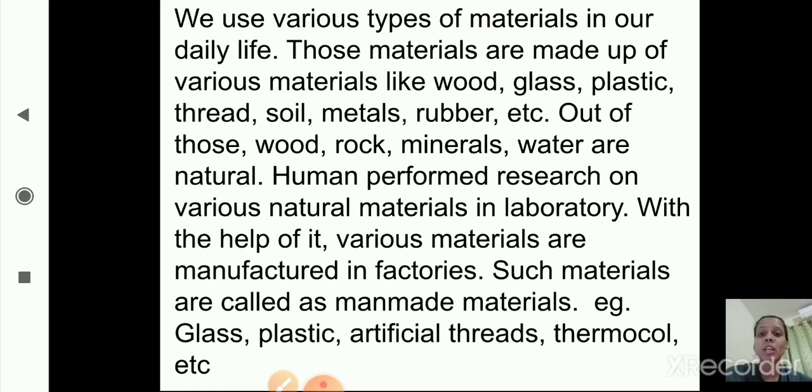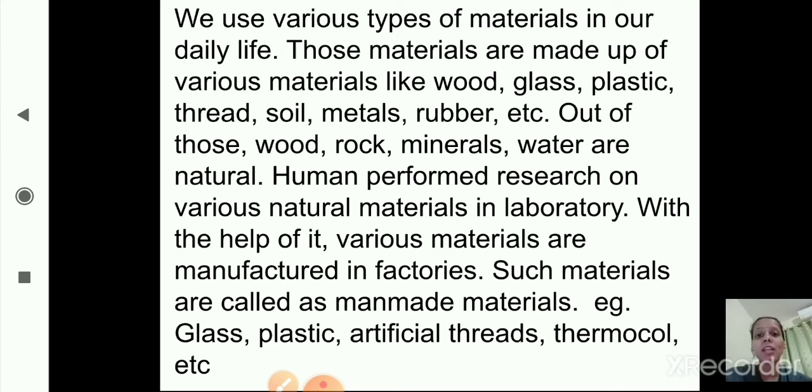The materials which are available naturally are called natural materials, like wood, rock, minerals, water, etc. And man-made materials are those where humans perform research on various natural materials in the laboratory. With the help of it, various materials are manufactured in factories, and such materials are called man-made materials. For example, glass, plastic, artificial threads, thermocol, etc.